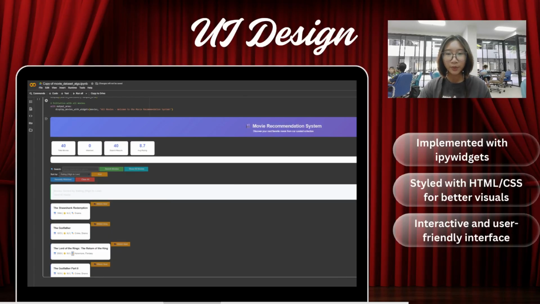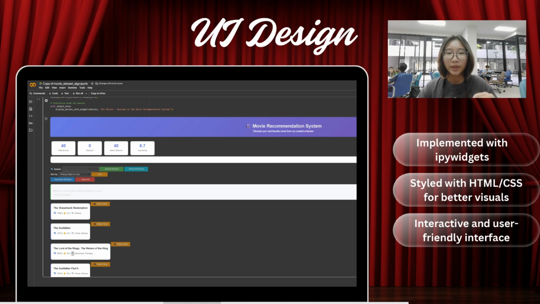For the front end, we focus on making the system interactive and visually efficient using IPyWidgets, HTML, and CSS. IPyWidgets were used for text boxes, drop-downs, and buttons like search, sort, recently watched, and clear all. I use HTML and CSS to style each movie as a card with the title, year, rating, and genres. We use the output widgets to refresh the display dynamically each time an action is performed.